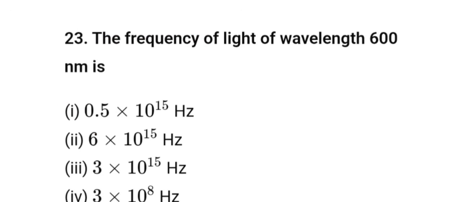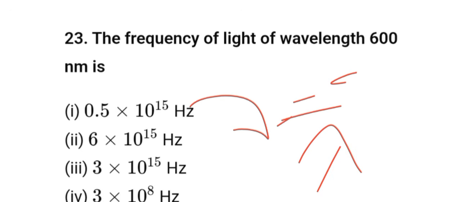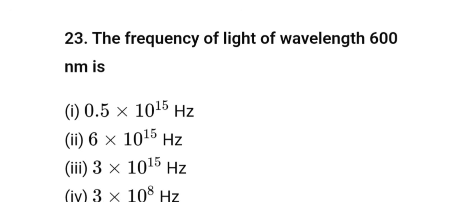The frequency of light of wavelength 100 nm is. We know nu is equal to C by lambda. So we put the value of C as 3 into 10 to the power 8 divided by 600 into 10 to the power minus 19. So our answer will be 0.5 into 10 to the power 15 hertz.